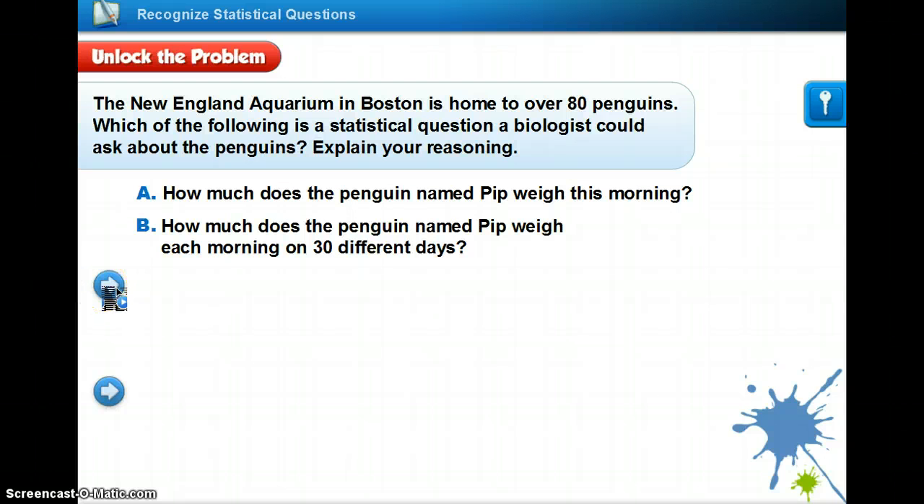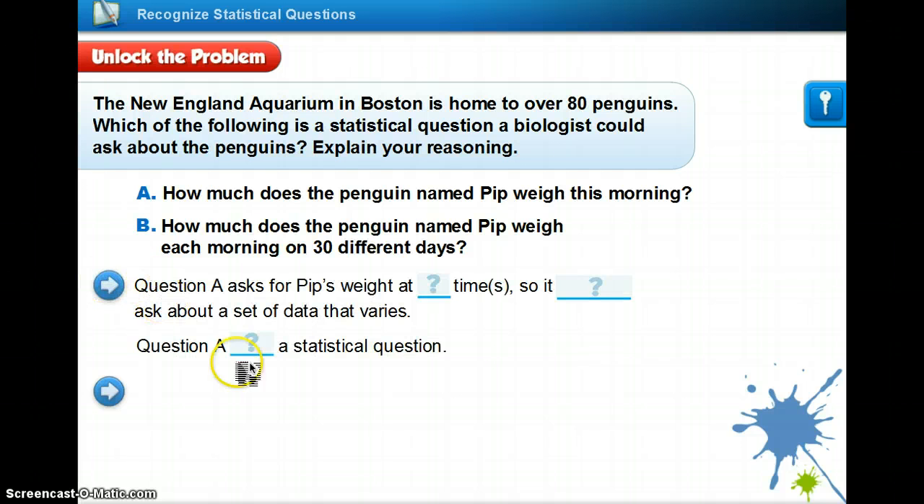So if we look at this question, it says, the New England Aquarium in Boston is home to over 80 penguins. Which of the following is a statistical question a biologist could ask about penguins? And there's two questions. One, how much does a penguin named Pip weigh this morning? And two, how much does the penguin named Pip weigh each morning over 30 days?